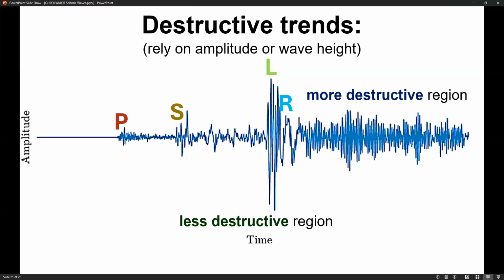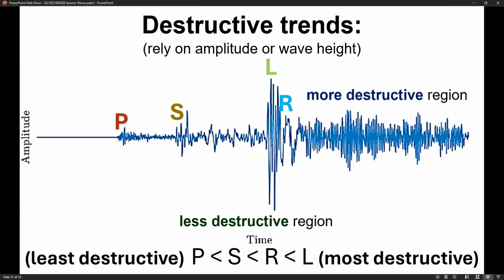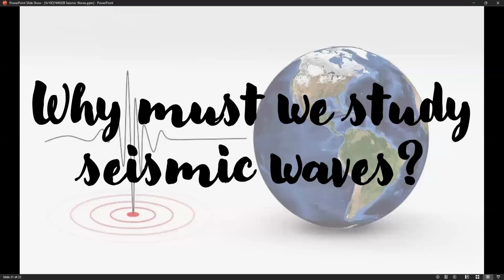That means primary is the least destructive, followed by secondary or S, and then Rayleigh or R, and finally the tallest is Love or L. So here are our destructive trends from least destructive to most destructive: least destructive is primary P, followed by secondary S, and then Rayleigh R, and then Love L. And basically, that's it for the seismogram.